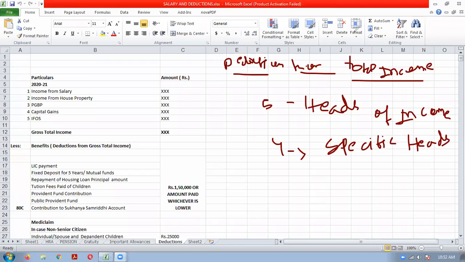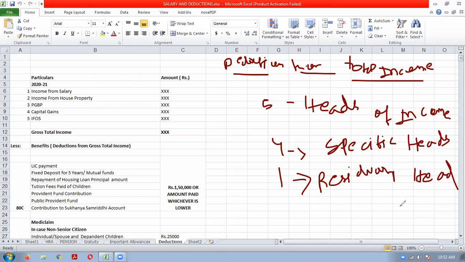And 1 head of income, income from other sources, is the residuary head of income.